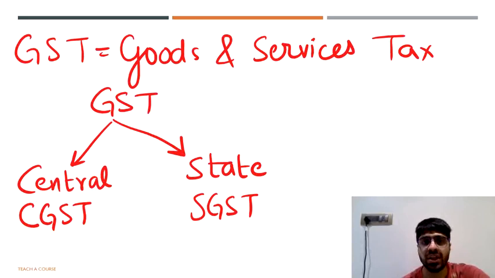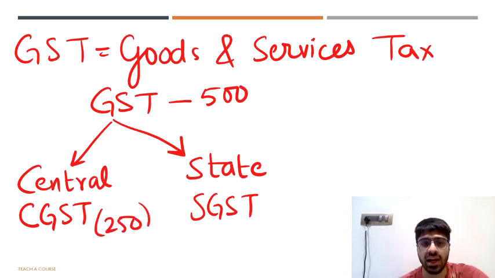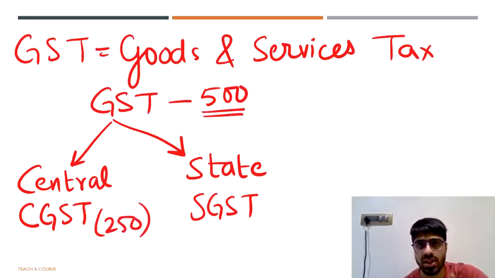So say for example, if I am paying a GST of 500 rupees, I have to pay a CGST of 250. If we are paying 500 rupees as GST, then that 500 is the only tax that we have paid. Out of that 500, 250 will be CGST, that is it will go to the central government, and 250 will be SGST, that is what will go to the state government. GST always will be divided equally amongst the central and the state government.